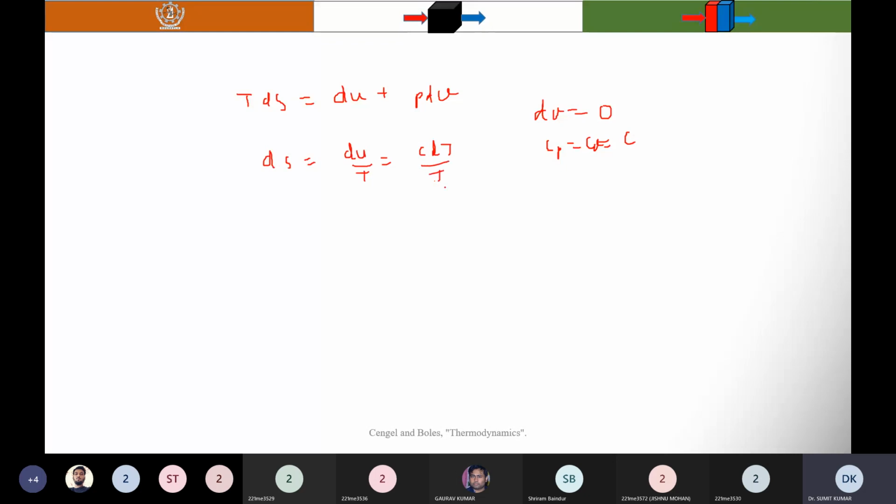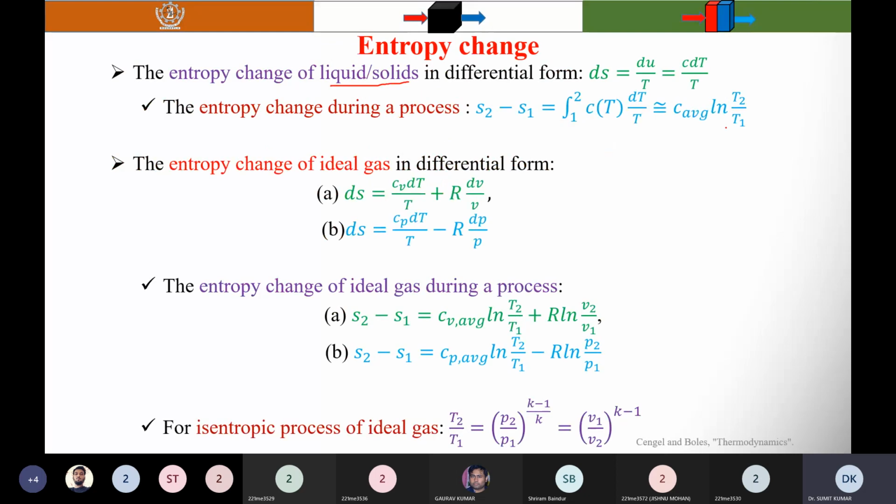Now when you integrate, you will find that the entropy change during a process, S2 minus S1, is equal to the integration from 1 to 2 of C dT by T. You know that specific heat is a function of temperature, that's why here C is written as a function of temperature.